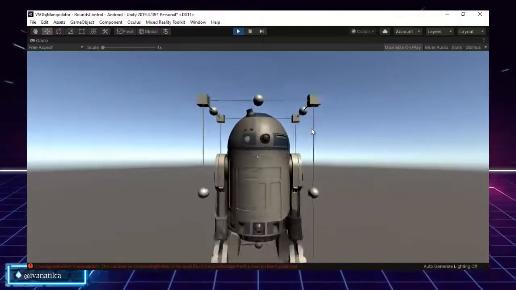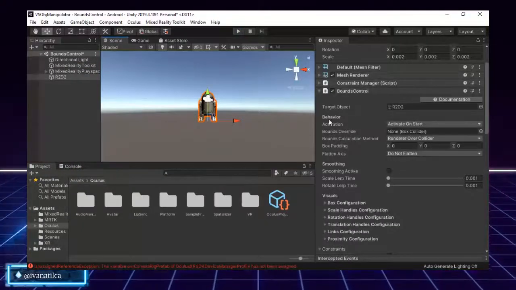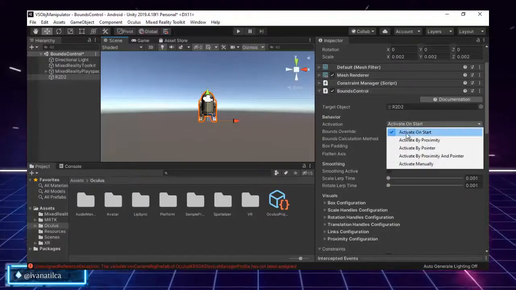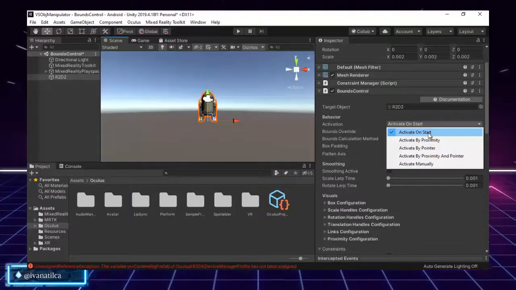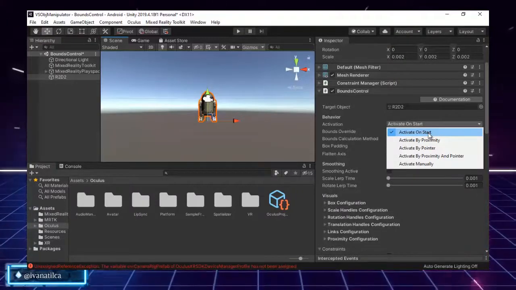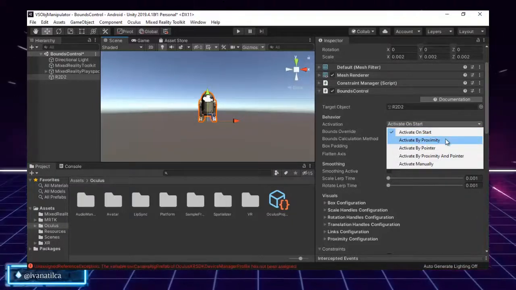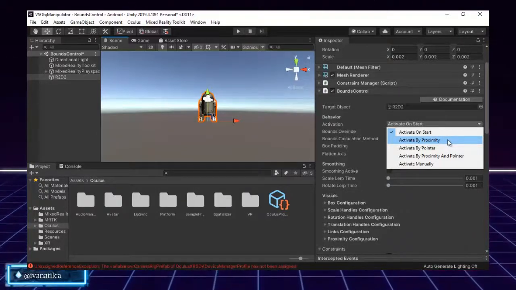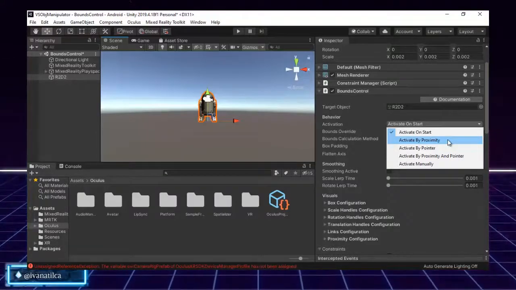So right now we have R2 in our bounce control. Then we have the activation behavior. Basically this activation is set on start, which means the bounce control becomes visible once we run our scene. Okay, so what if we selected activated by proximity? In this situation, R2 won't have the bounce control visible until we approach him with our hand, and then the bounce control will enable.